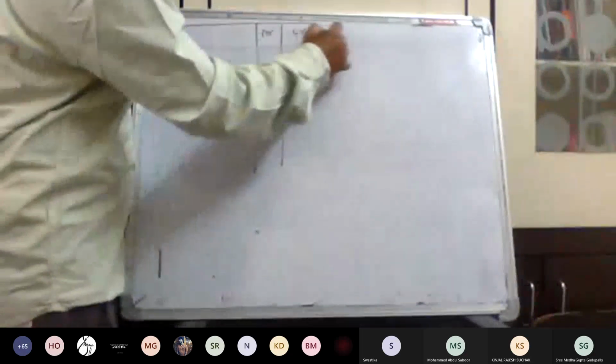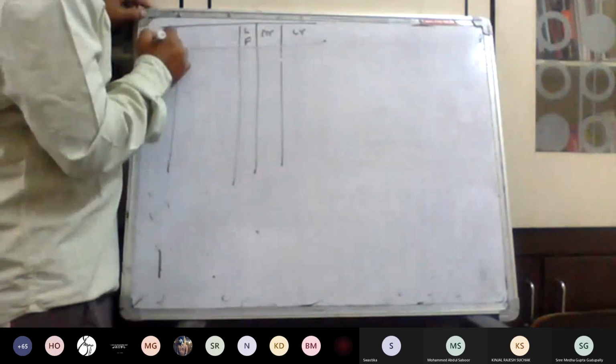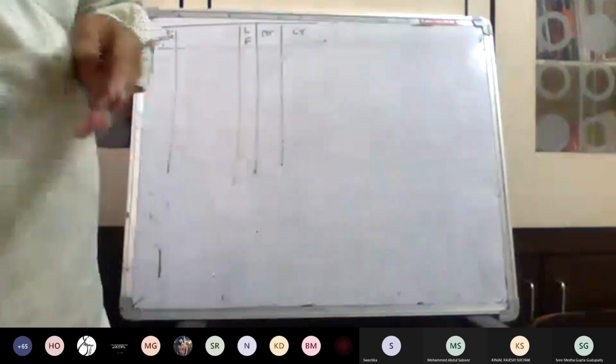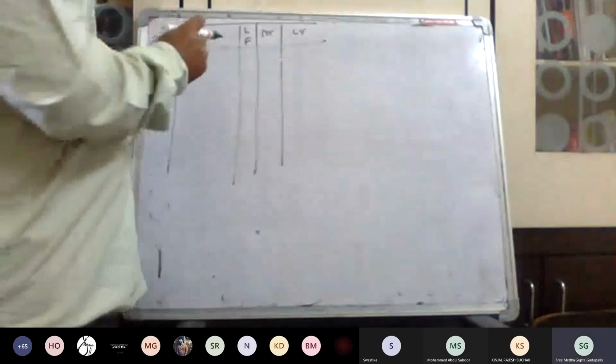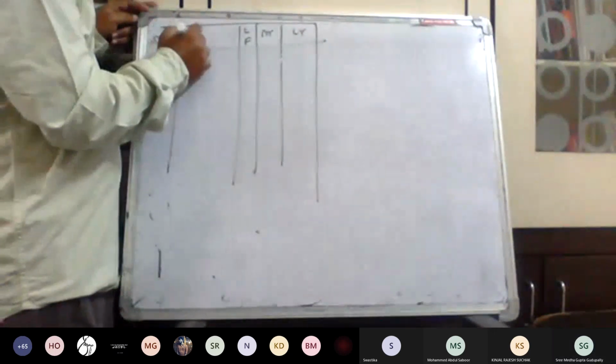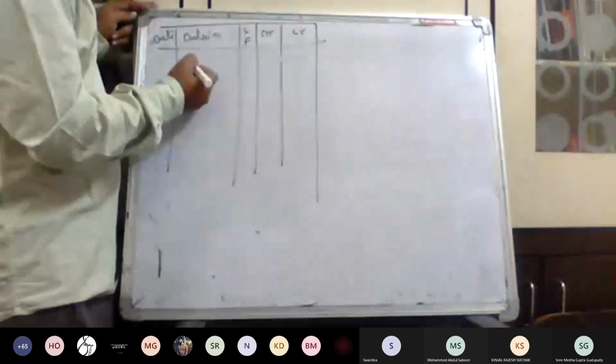I will write to here. CR, DR, LF, and D. What is this format? This format. Journal entries. Very good. This is the format for the journal entries. So all the journal entries are first time recording.